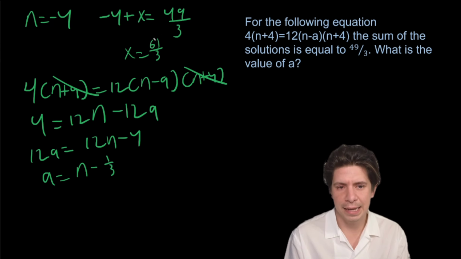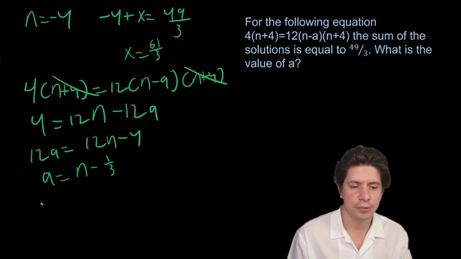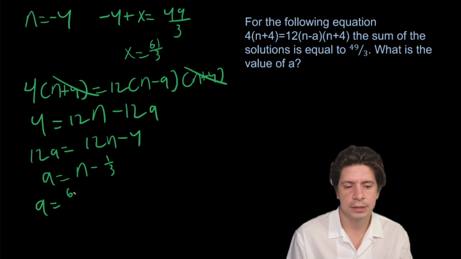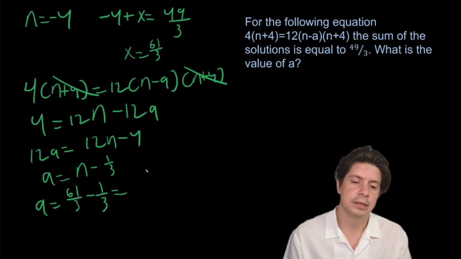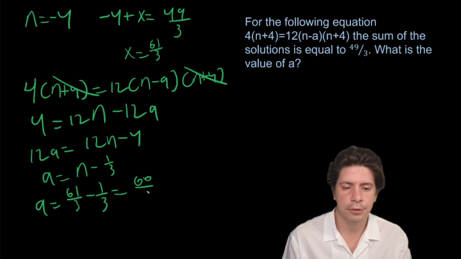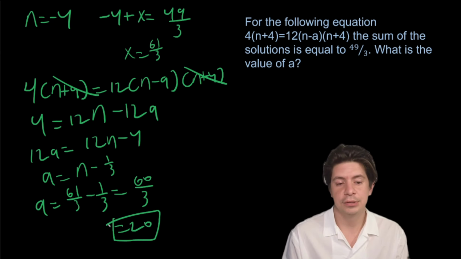And now let's plug in that solution of 61 over 3. So a equals 61 over 3 minus 1/3. And you will get here 60 over 3, which equals 20. Okay, so that's nice and clean.